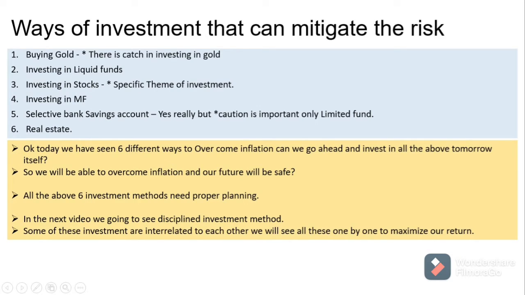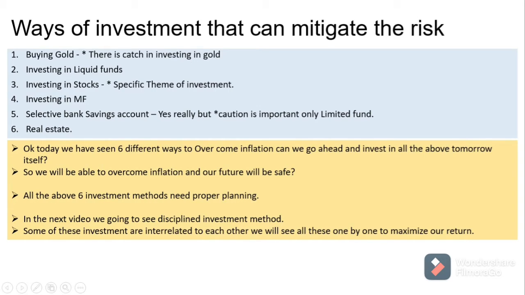Here come the various methods or instruments that we need to invest in to mitigate this particular risk. Before going into the mitigation part, can we eliminate this risk? Definitely not. We have to concentrate on how to mitigate this particular risk. Yes, there are 6 different methods where we can mitigate this risk better. One is investing in gold, investing in liquid funds, investing in stocks, investing in mutual funds, real estate, and there are certain savings bank accounts which give you a higher interest rate than what we have seen in the graph. So we are going to look into it.